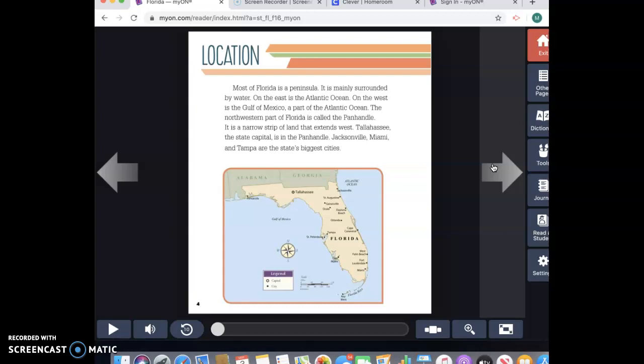At the end of this text, you can decide the main idea of the entire text, but today what I want you to focus on is the main idea for each section in the text. Under the project objective in Mayan, you will read that I asked you to highlight 2 to 3 big ideas in the text. For example, one of the main ideas in the text is that Florida is one of the world's top vacation spots.